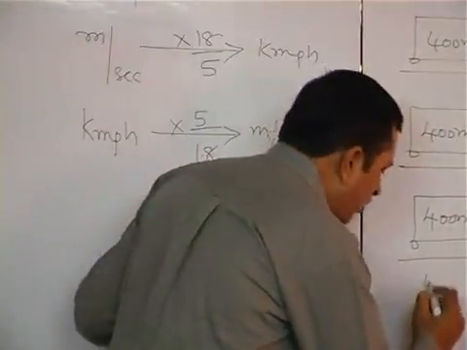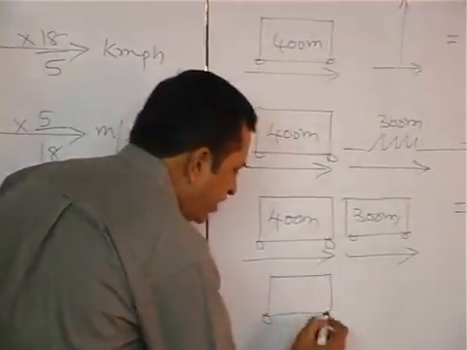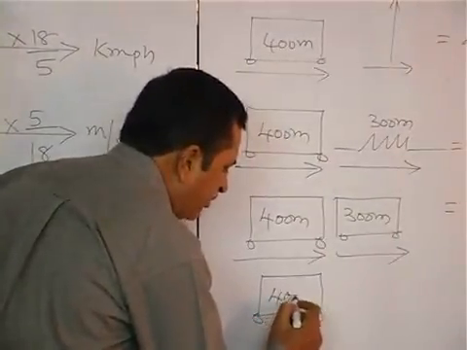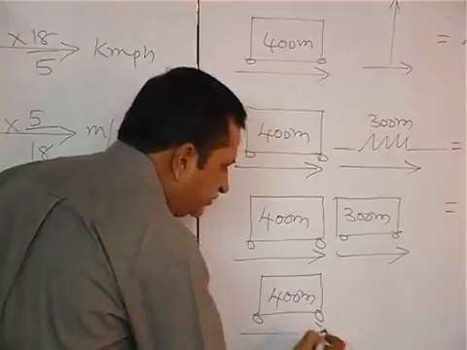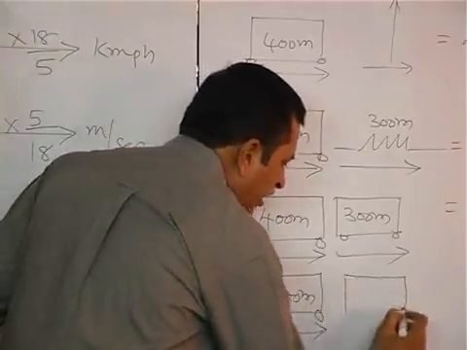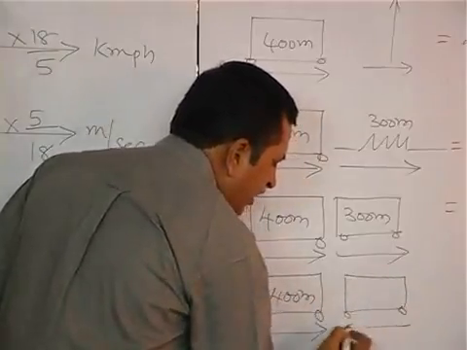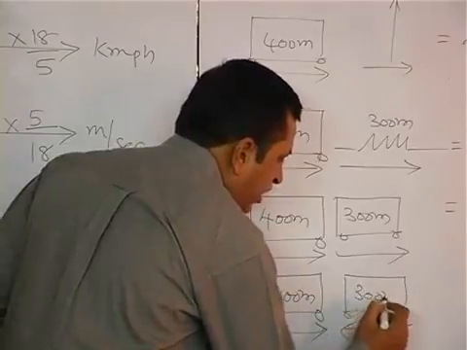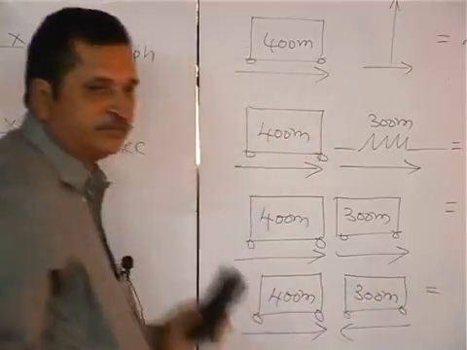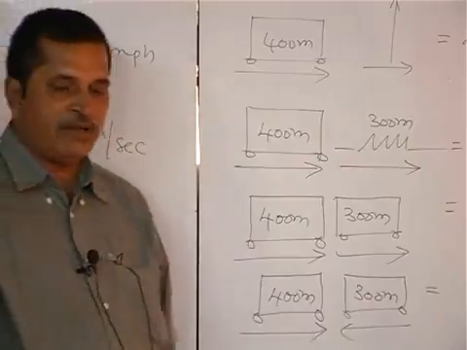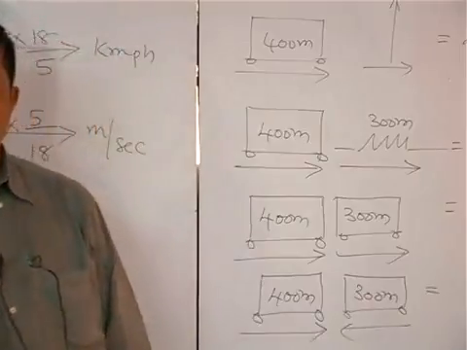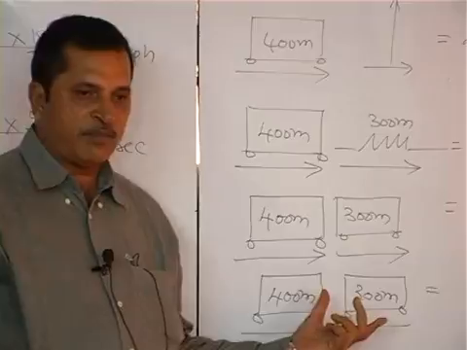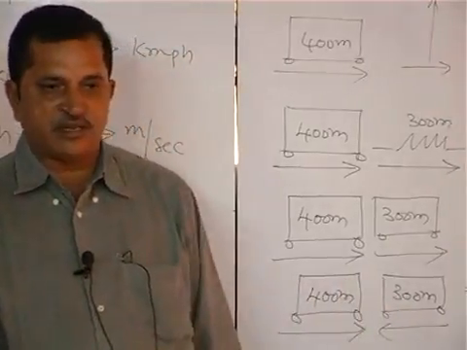Suppose one train is having a length of 400 meters, another train of length 300 meters is coming in the opposite direction. If they are traveling in the opposite direction, at one or the other point they both will cross each other, isn't it?